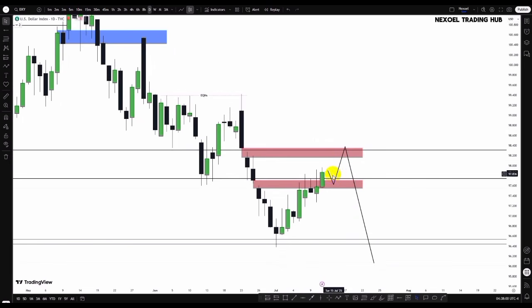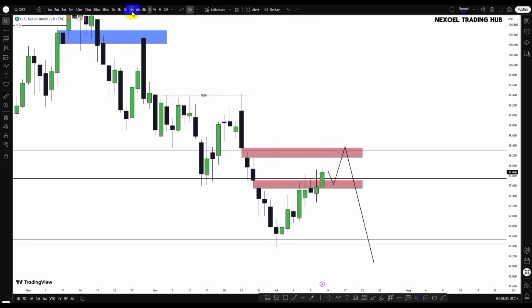We may see how price would continue further into the zone, and then we have to wait to see what happens here. Price may decide to go bullish, or price will continue bearish to the downside, because clearly what we can see in the market is that the dollar index is greatly affected by the economic factors. So this is what I have to show us in the dollar index.